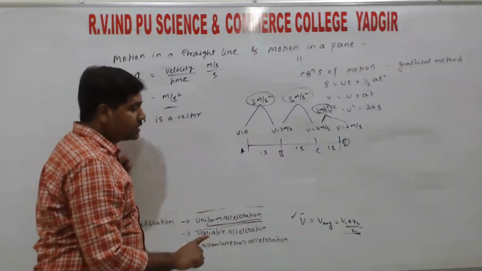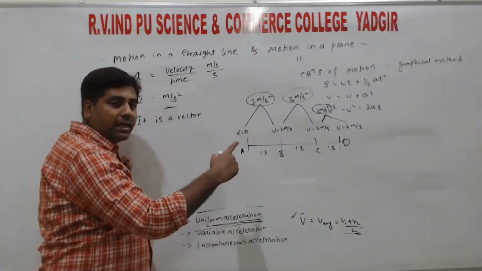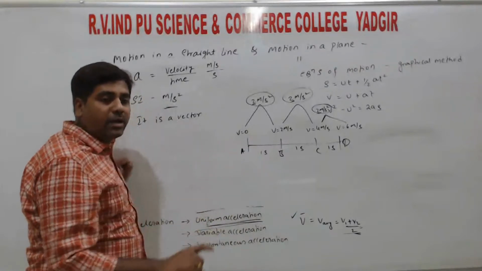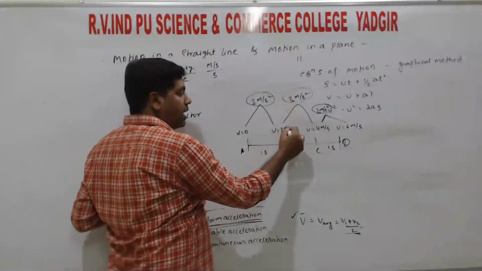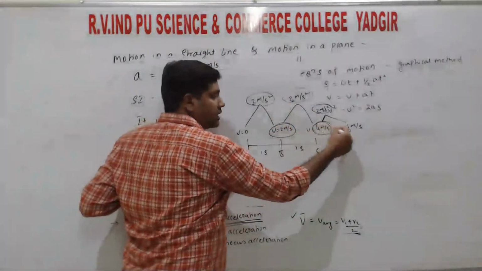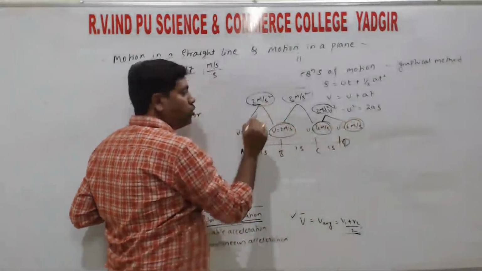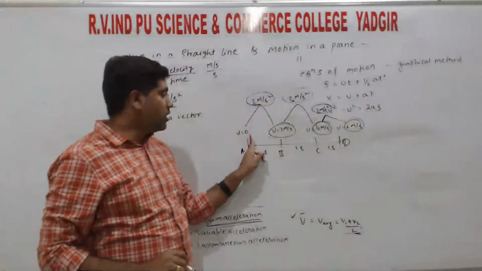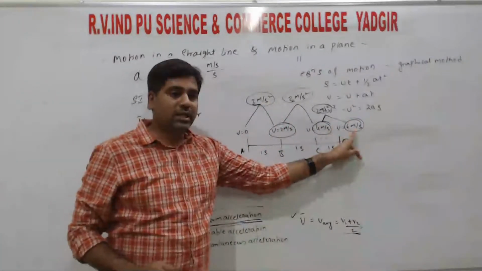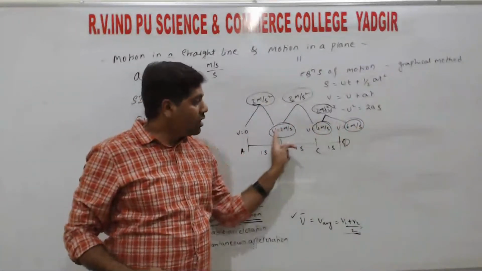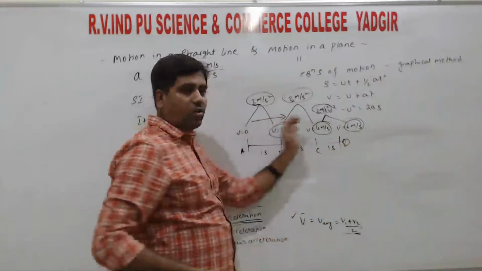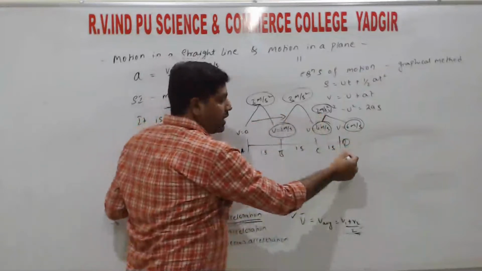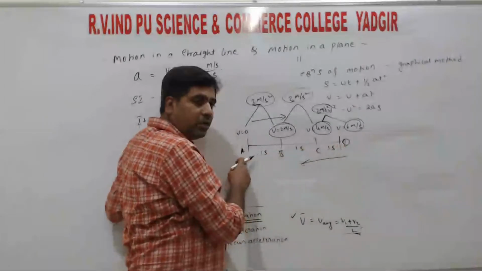That means its velocity is either increasing at regular intervals or decreasing at regular intervals. So either increasing: the velocity increases at a regular interval of 2 meter per second. Observe: 0, 2, 4, 6. Right? So initially 6 meter per second is there, so it is in the increasing order. Decreasing order if the object is coming from D to A.